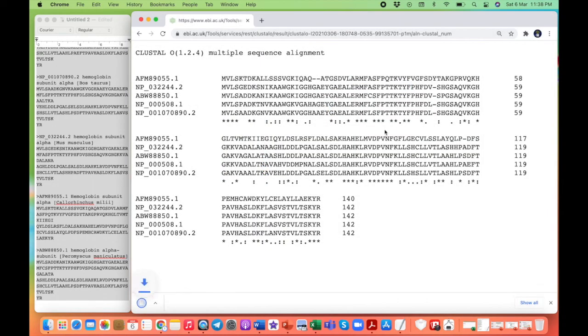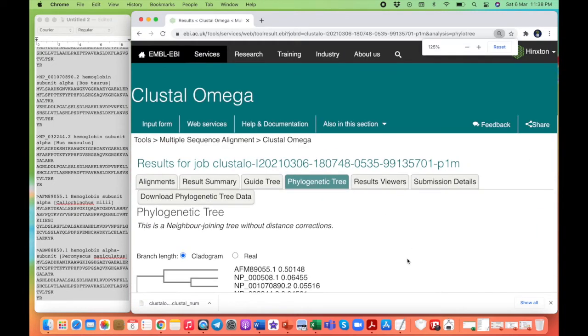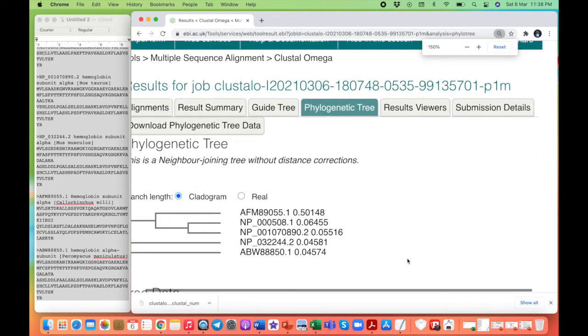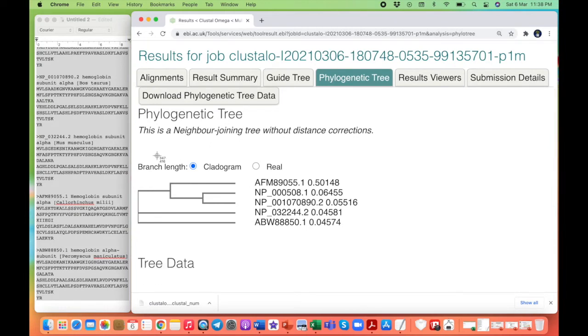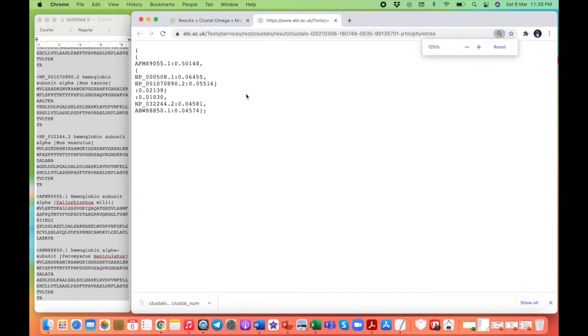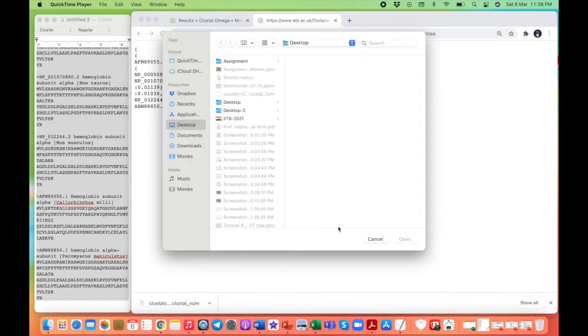And I'm not going into great detail right now, but you can see there are some positions marked with a star, which shows that these amino acids are conserved. These are actually common across all the groups of these organisms. And then there are some which are not conserved, and there are a few where there is some substitution happening. So based on this information, you can then try to make plots where you can say what the similarity of these proteins is and what could be the lineage of these organisms based on this protein.